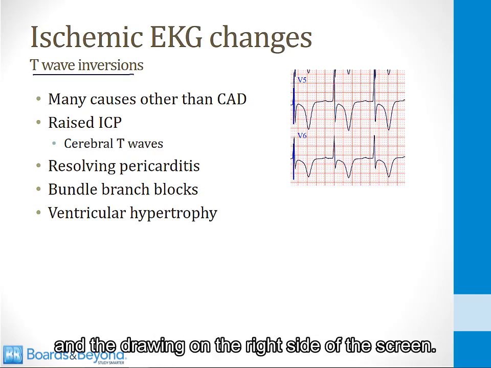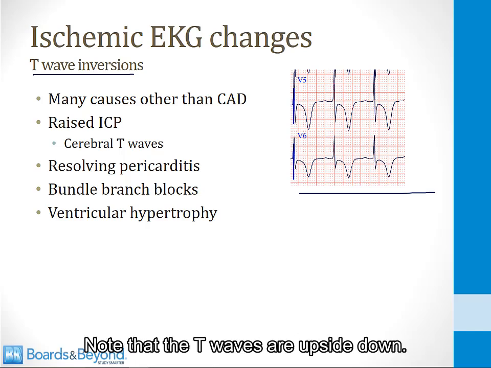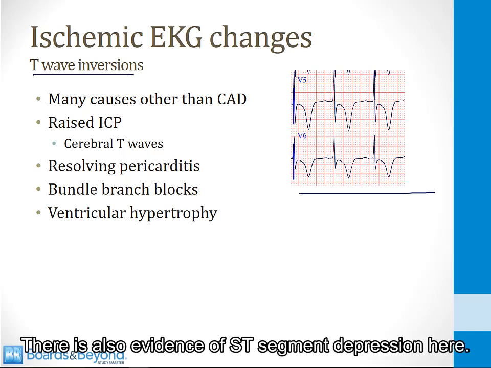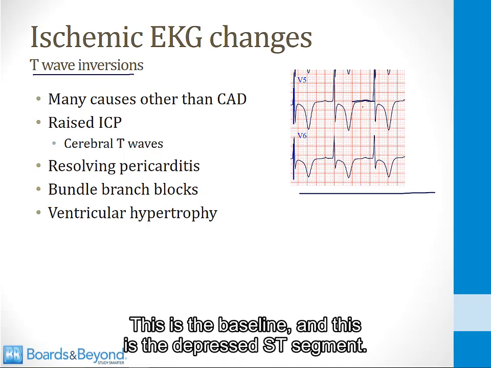Another EKG change you can see in subendocardial ischemia is a T-wave inversion. This is shown on the ECG on the drawing on the right side of the screen. Note that the T waves are upside down. There is also evidence of ST segment depression here. This is the baseline, and this is the depressed ST segment.